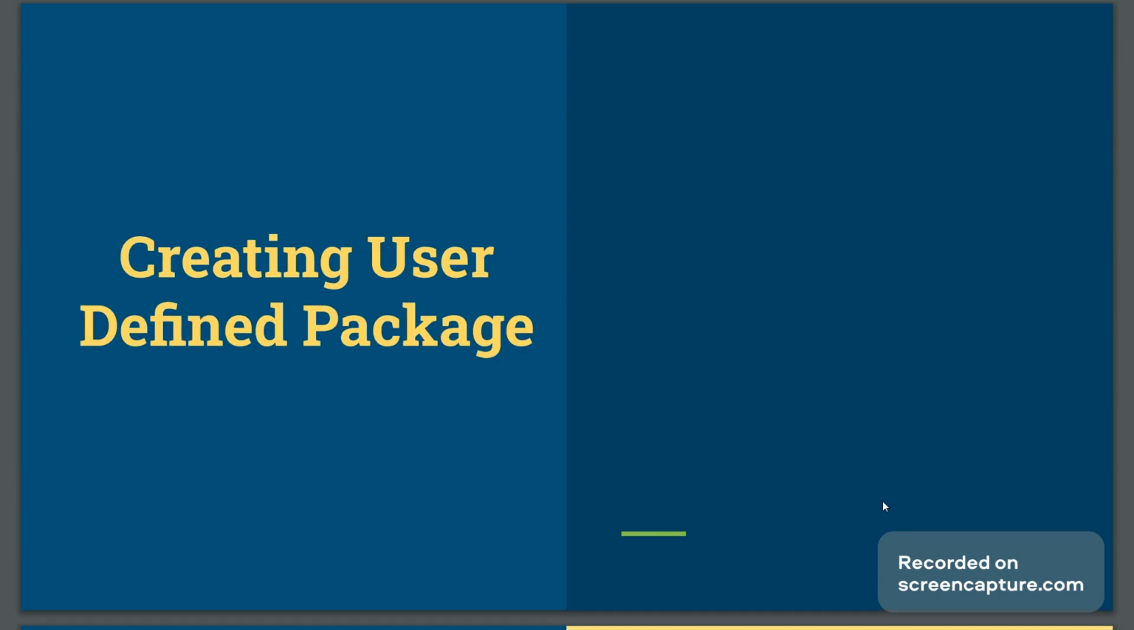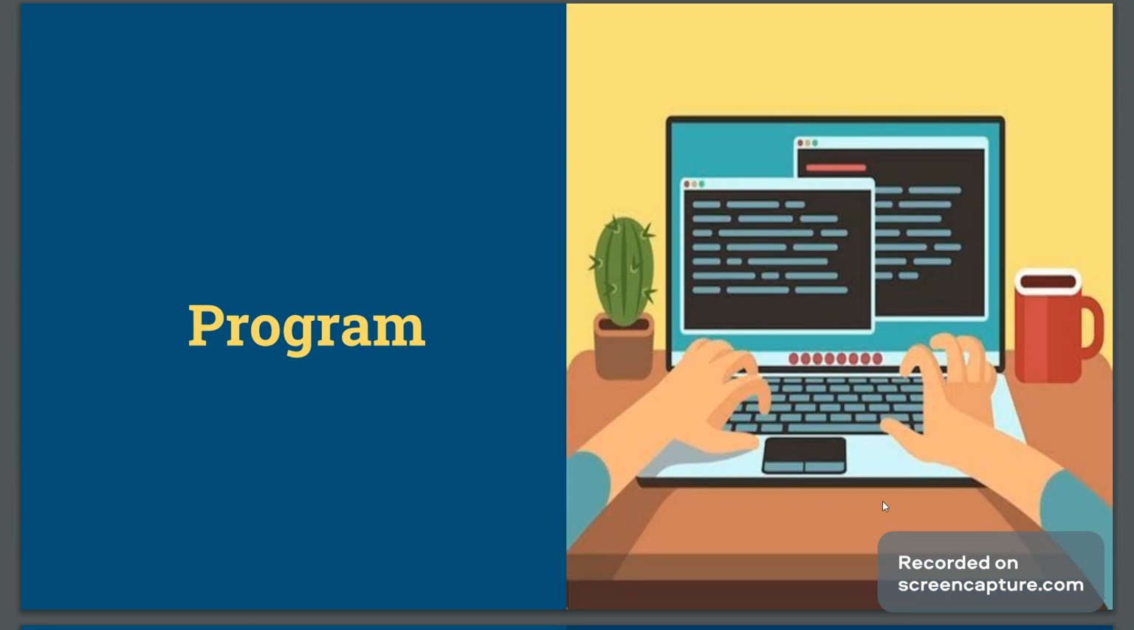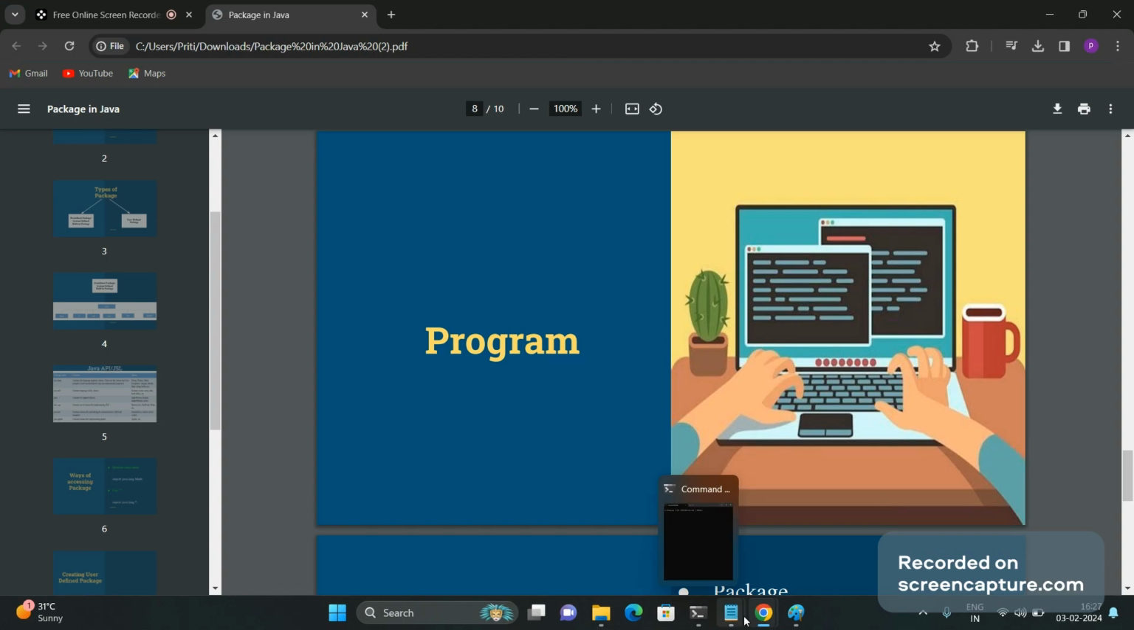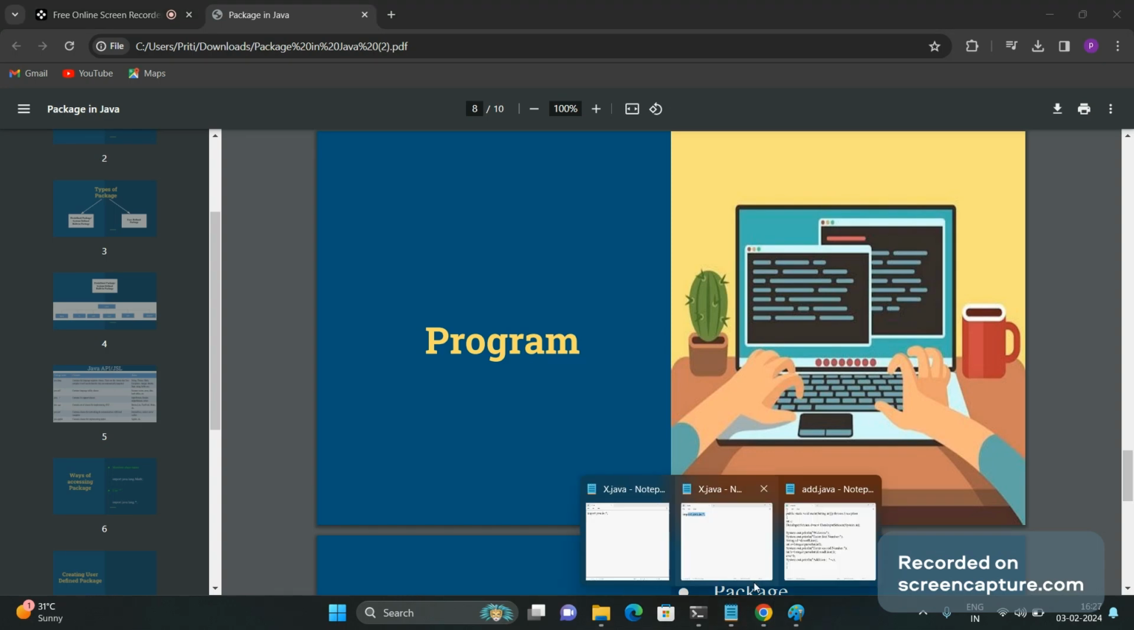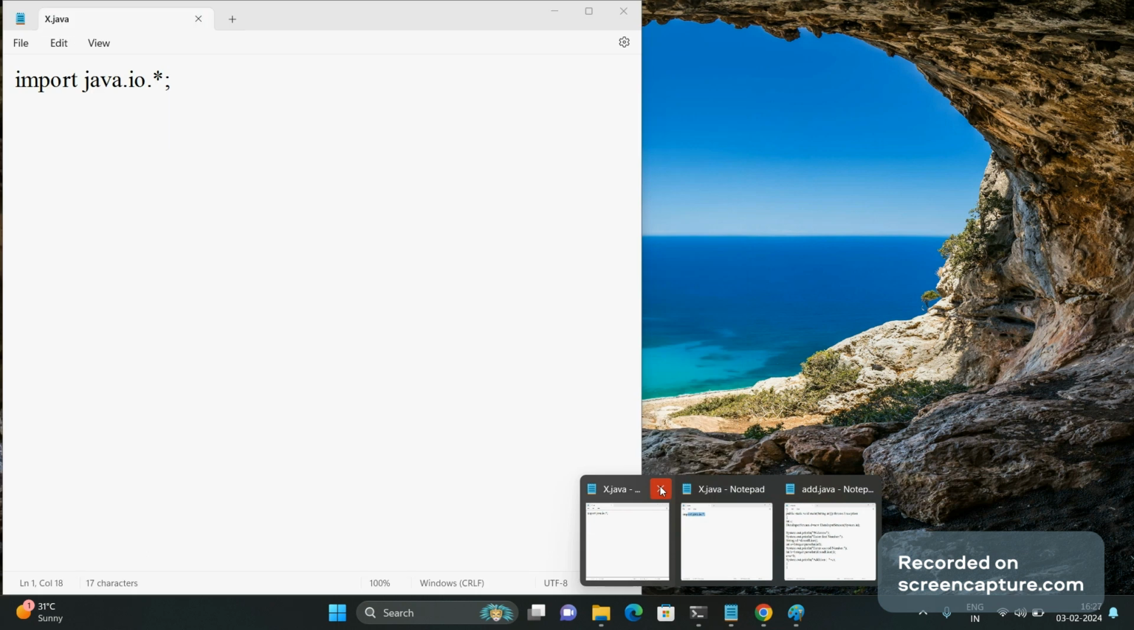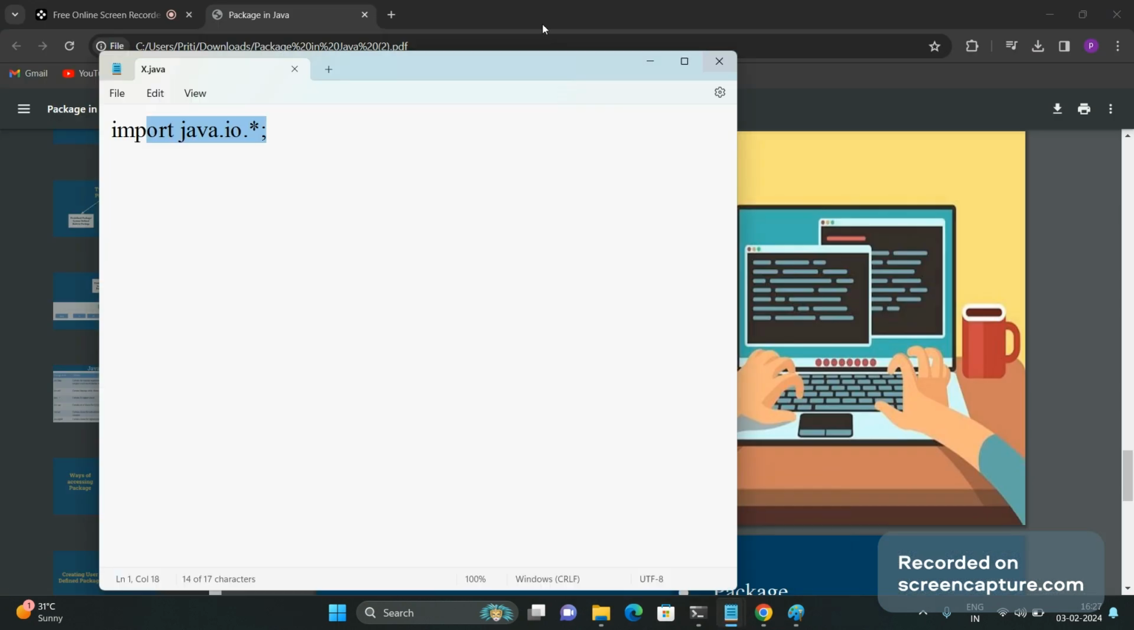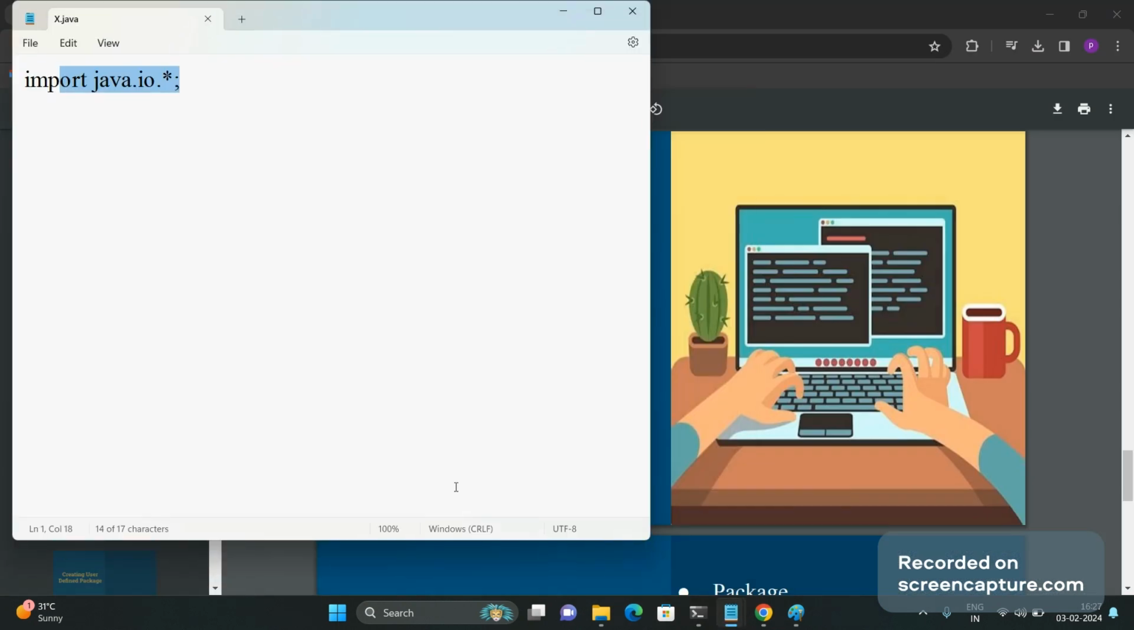Now, this was about predefined packages. Now we will see how to create a user defined package, so that it will be useful for code reusability and for hiding the classes. Let's see how to create a user defined package.